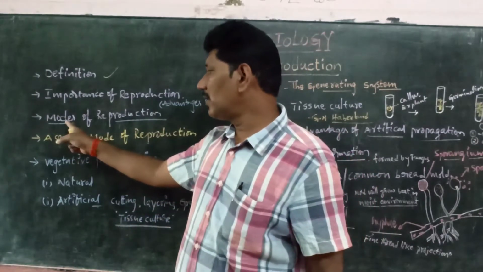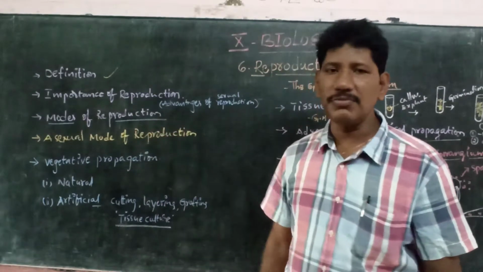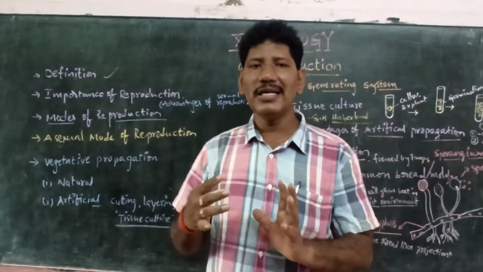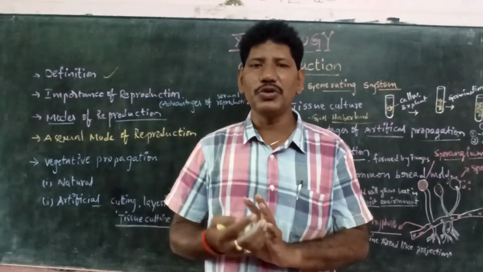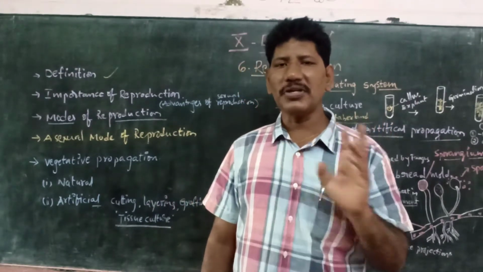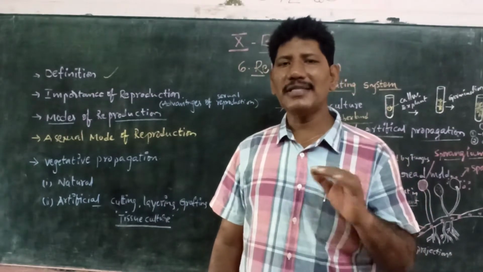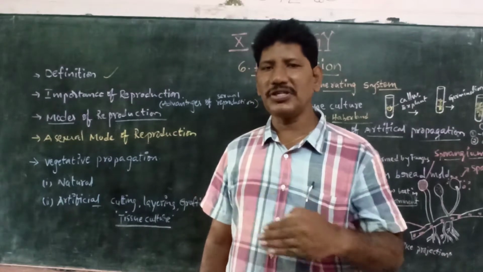Next we move to another important concept, the modes of reproduction in living organisms. Living organisms can reproduce mainly in two ways. One is the sexual mode of reproduction. The second is the asexual mode of reproduction. First we take the asexual mode of reproduction.